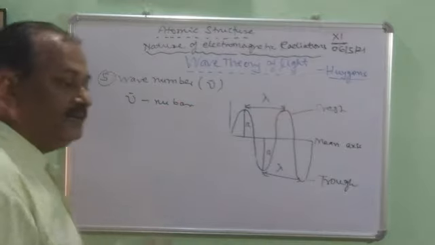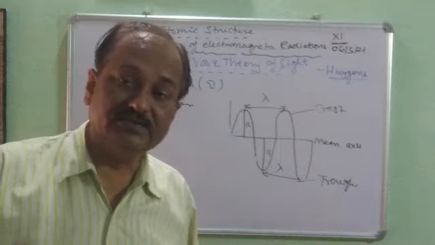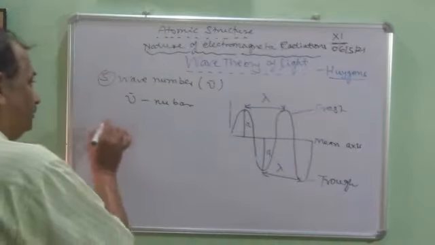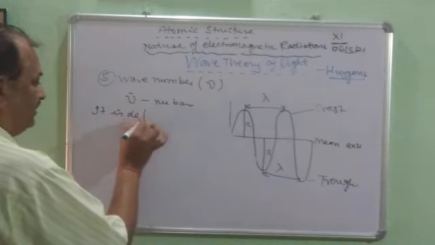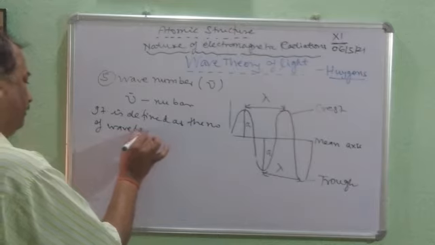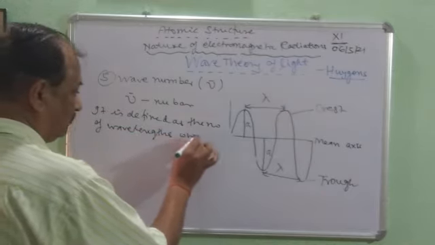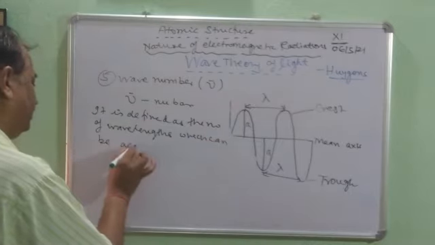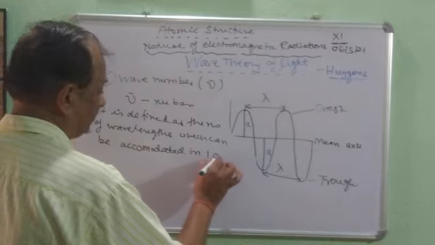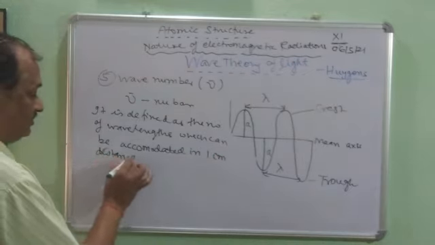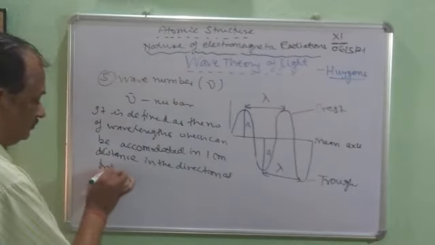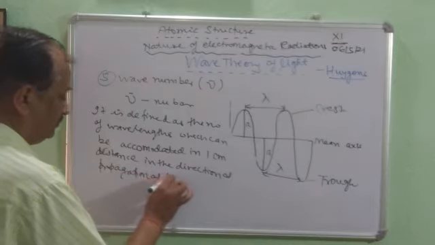It is defined as the number of wavelengths which can be accommodated in 1 centimeter distance in the direction of propagation of light.